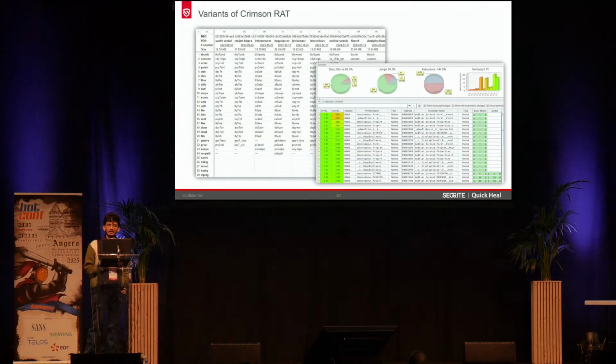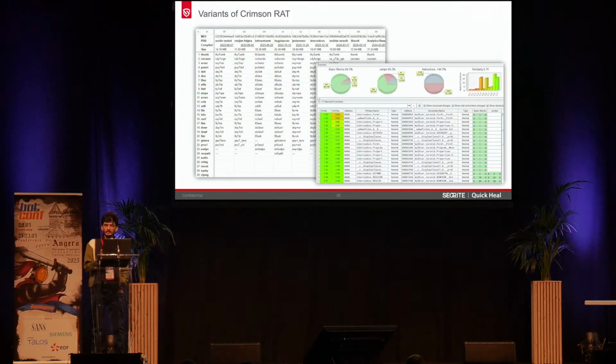These are the various Crimson RAT variants that we have observed over the years, and almost all of them have a similarity of a minimum of 75%. The only difference we have observed is that the C2 commands are being changed, especially the numbers. The commands themselves are completely the same, but it introduces a unique character or a different number in each of its variants.